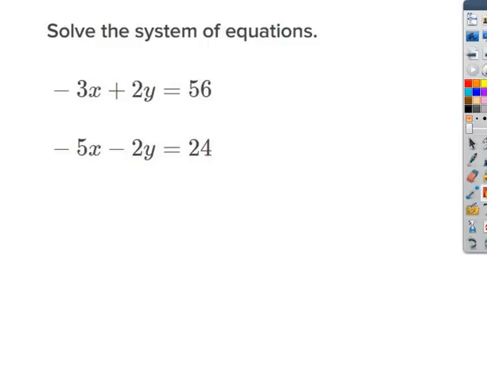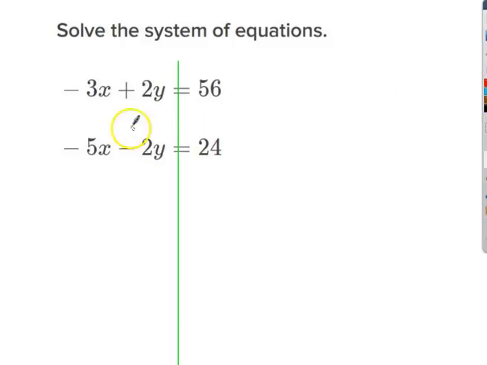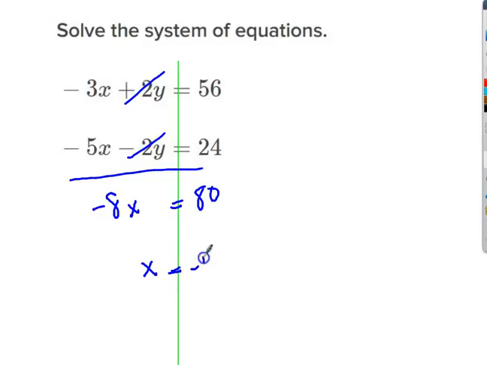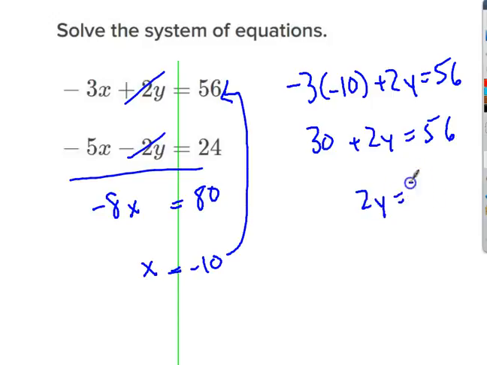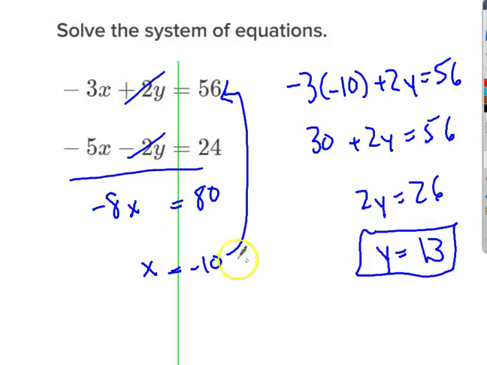This is a simple system. So it's simple in the sense that something already cancels. Those cancel. I get negative 8x equals 80. I solve that for x is negative 10. And then plug that back in there. Negative 3 times negative 10 plus 2y is 56. That means 30 plus 2y is 56. And then I use the subtraction property of equality and the division property of equality. So the solution to the first one was negative 10 for x and 13 for y.